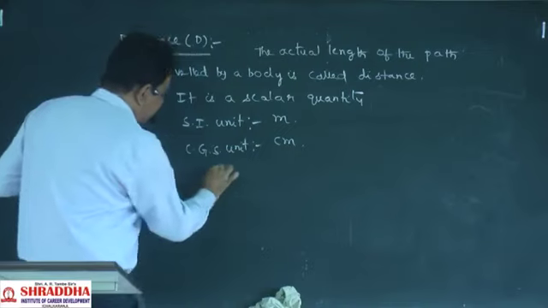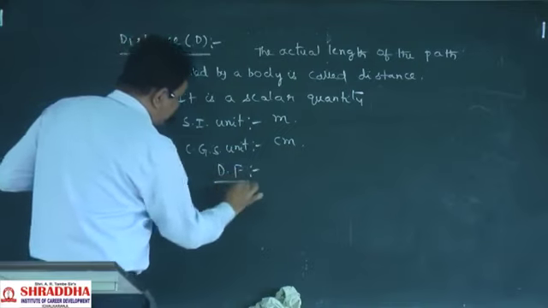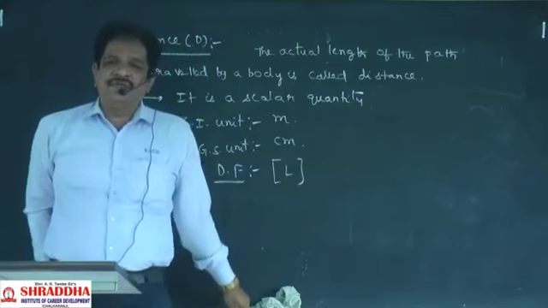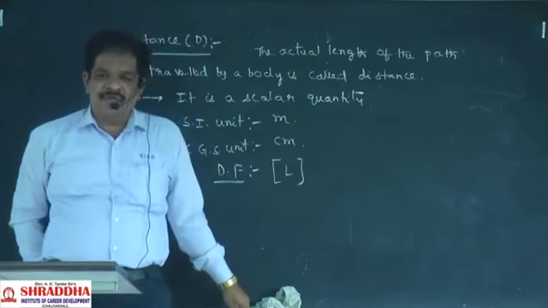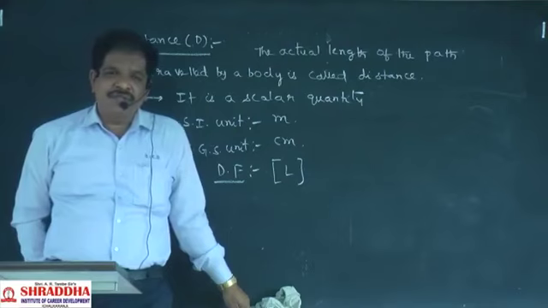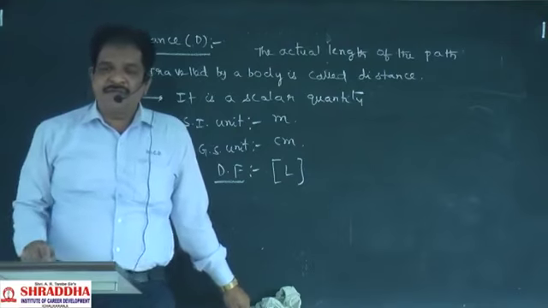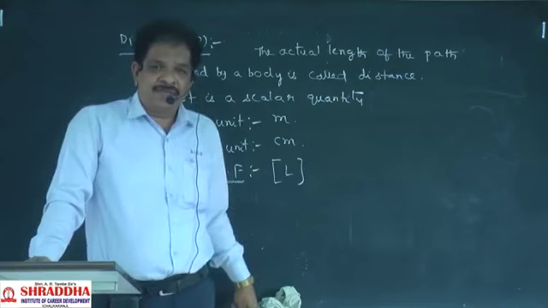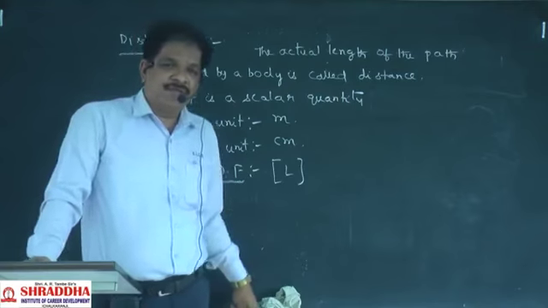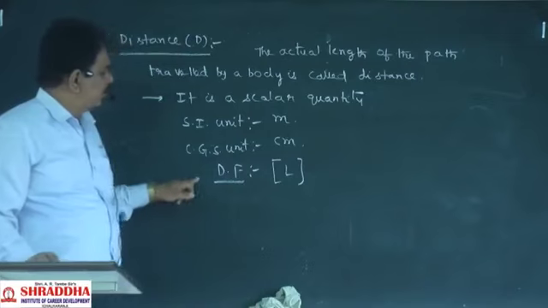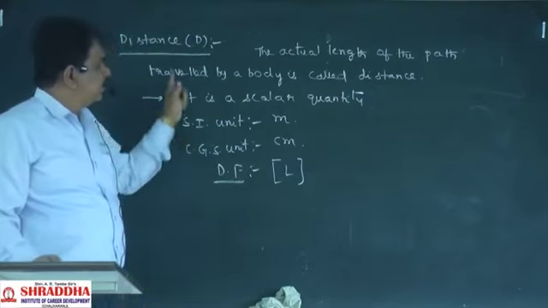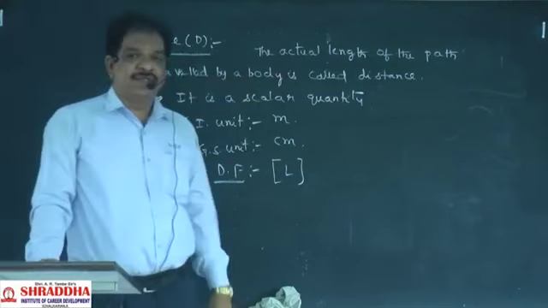Centimeter. What is its dimensional formula? Already you know about it. Distance is equal to L. All are forms of length only: distance, displacement, radius, height, depth. Everything will be in the form of length only. So the dimensional formula will be L. So that is about the distance.